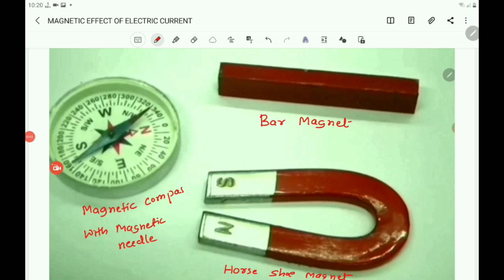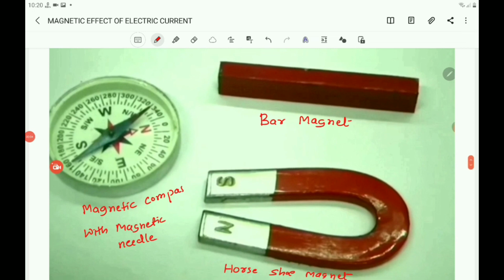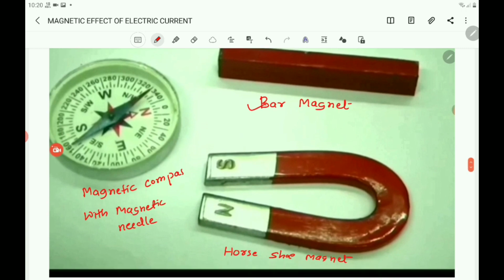Children, you note down the figure. Here this is a bar magnet which is in the shape of a rectangular bar, and this is a horseshoe magnet which is in the shape of a horseshoe, and this is a magnetic needle, and this totally is called the magnetic compass, and the magnet inside the magnetic compass is the magnetic needle.